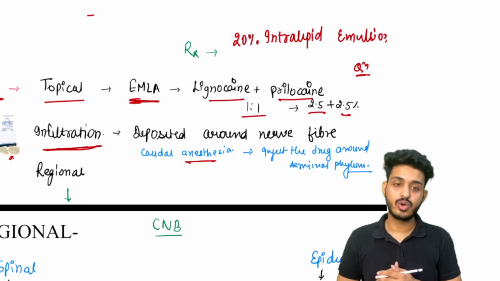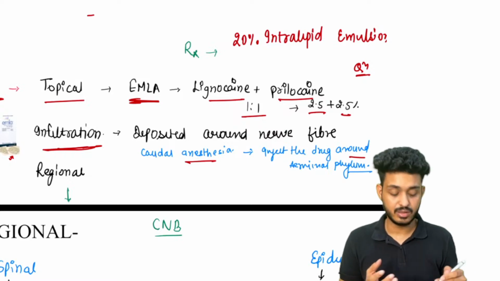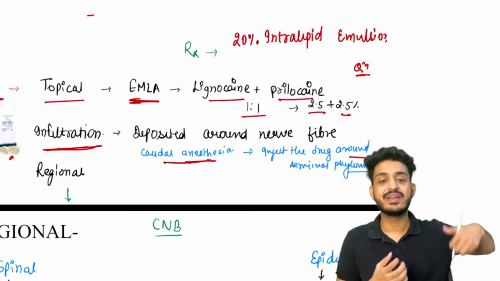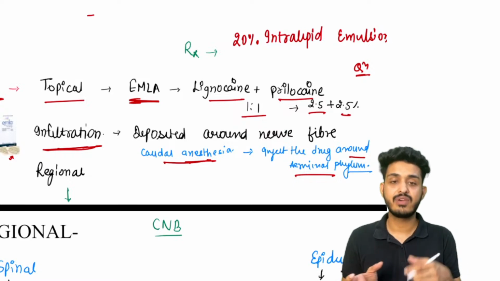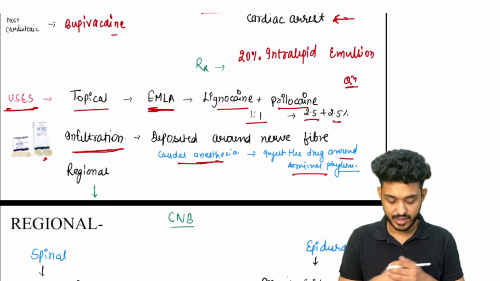This is also known as caudal anesthesia. Also in caudal anesthesia, we can inject the drug around the terminal filum. Around the terminal filum we are injecting the drug. That would again be a type of infiltration anesthesia.